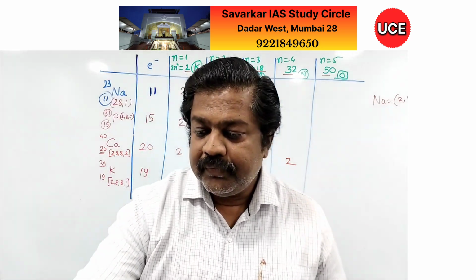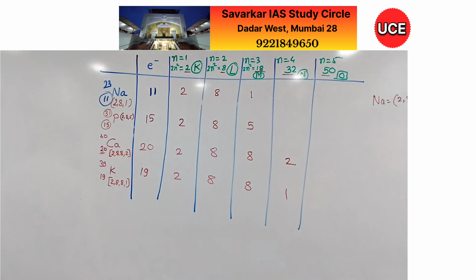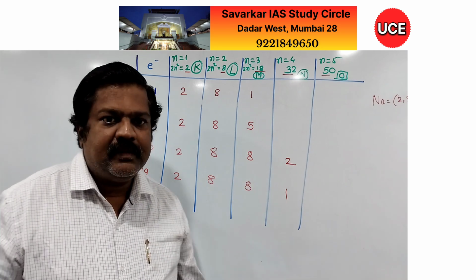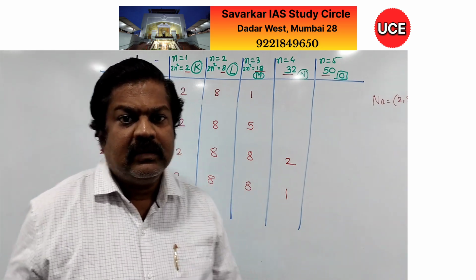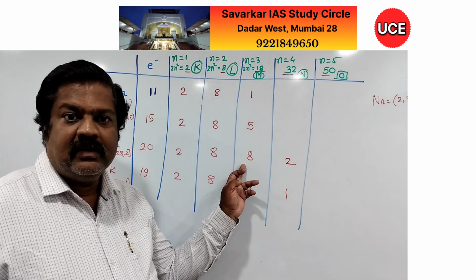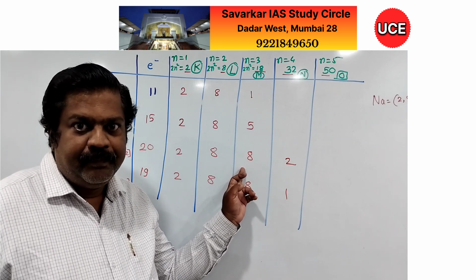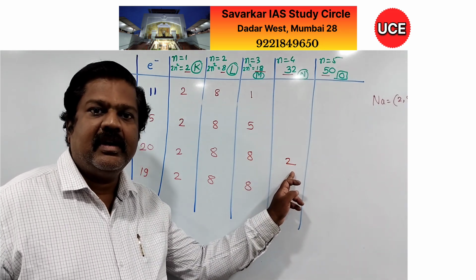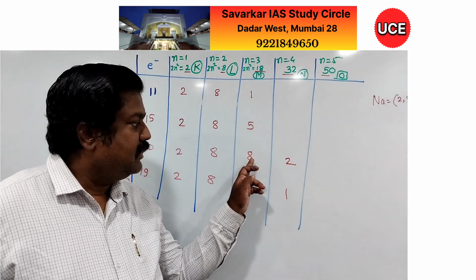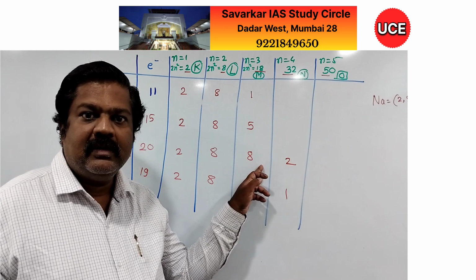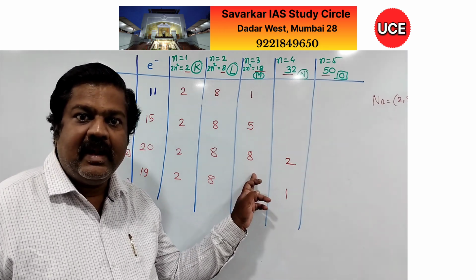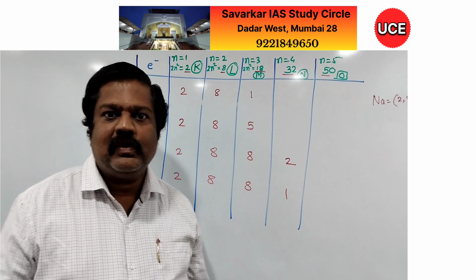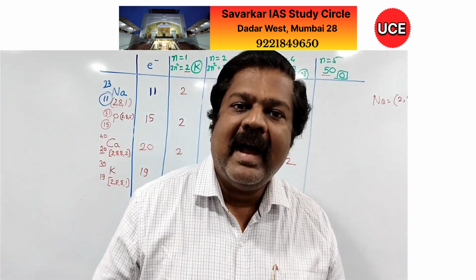Getting the idea? So this is the expected electronic configuration according to this table. Now some questions are always there in my mind: why do I have to place 8 electrons here, because ultimately it is not the last shell now. Initially when 10 electrons are there, it is the last shell, but now 2 electrons are here. So can I shift 7 electrons and 3 electrons, 6 electrons and 4 electrons, 5 electrons and 5 electrons, like that also? And therefore we have a problem.